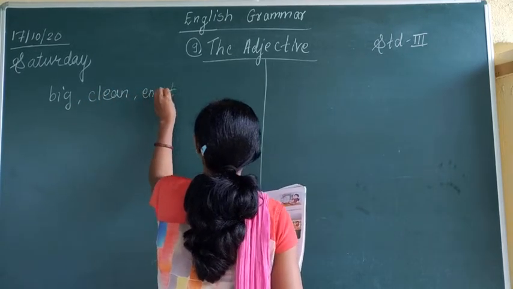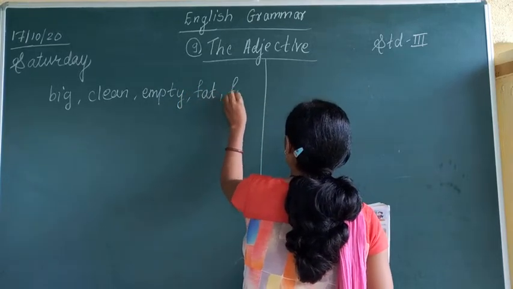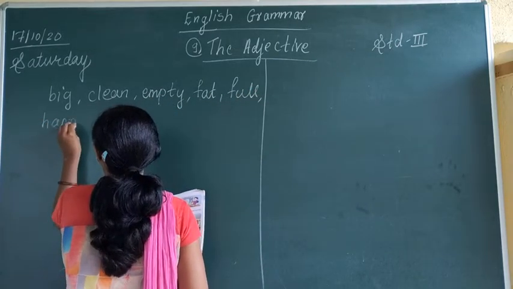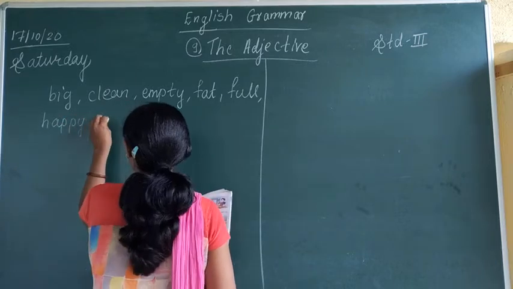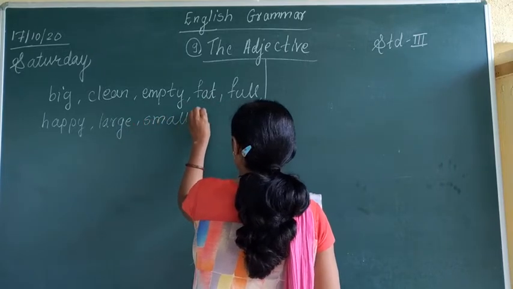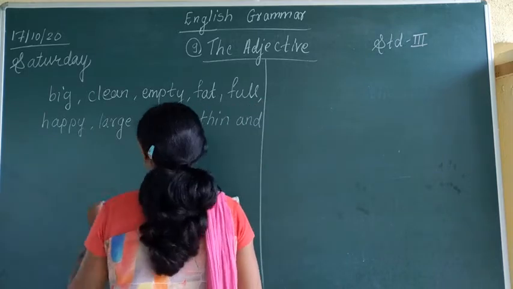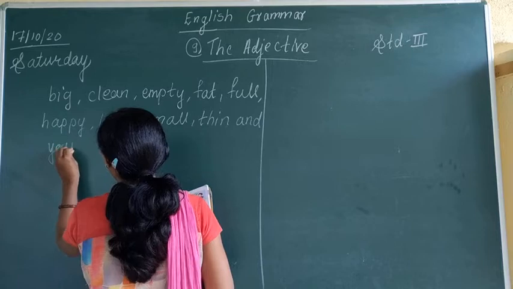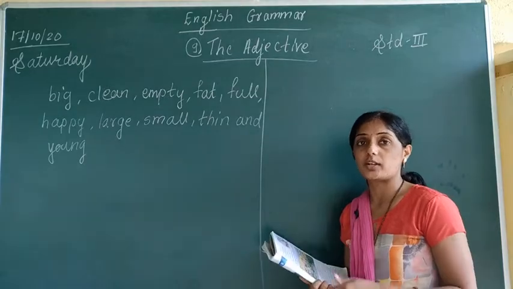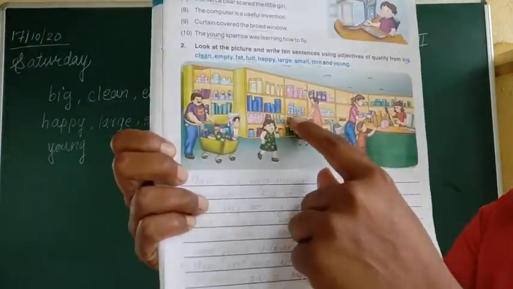Big, clean, empty, fat, full, happy, large, small, thin and young. Okay. Now these all words are what? These all words are adjectives, and we are going to write down these adjectives in the sentences, and we are going to see this picture and then make sentences.